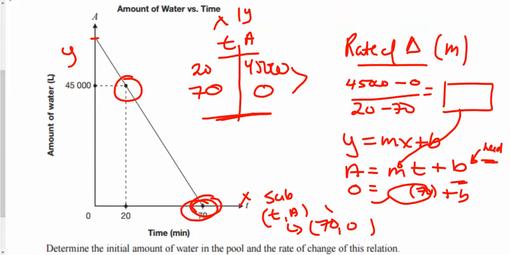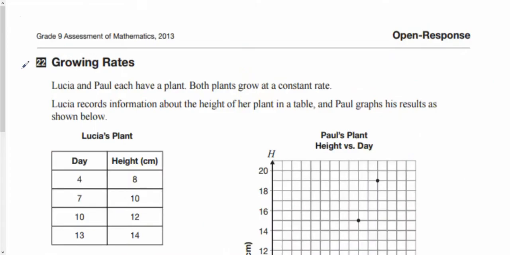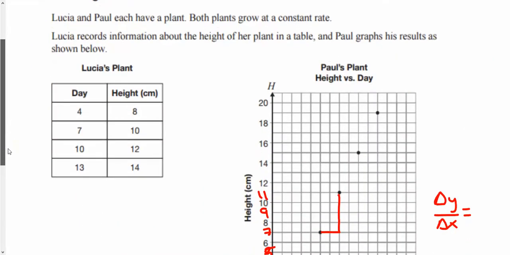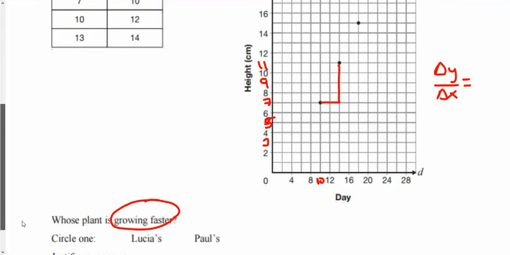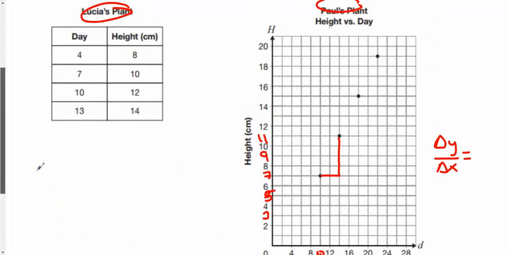And okay, so that's that question. You want to keep going. A lot of linear stuff in this one. And you say, Lucia and Paul each have a plant. This is Lucia's plant growing. This is Paul's plant growing. And if you scroll down, the question is, which one is faster? And justify your answer. So which one's growing faster?